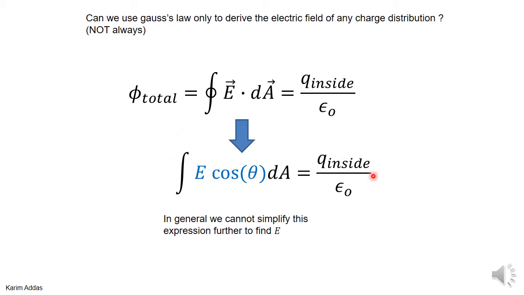So in general, you're stuck. The equation is still valid, so Gauss's law is still correct, but you can't use it to calculate the electric field. So there are two different questions and they have different answers.